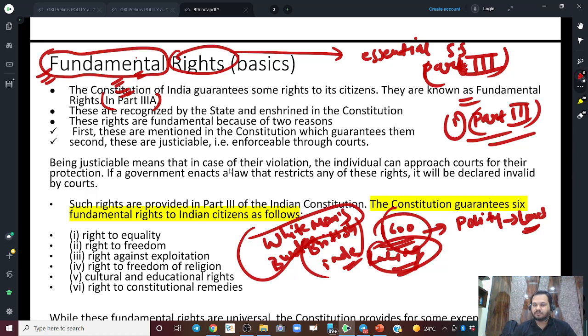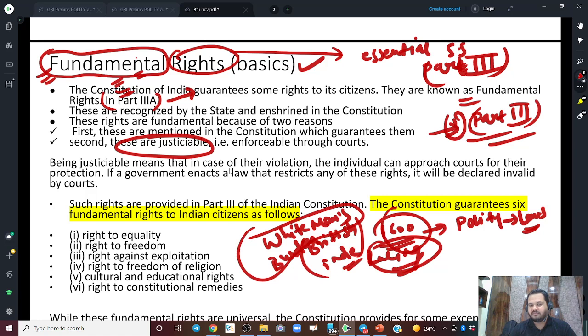We wanted freedom so that we could have our natural rights, our fundamental rights. So this is why there was a freedom struggle, right? First thing you should remember is that this is part of Part 4, and the second thing is what is important about fundamental rights is that you will read this term: they are justiciable.